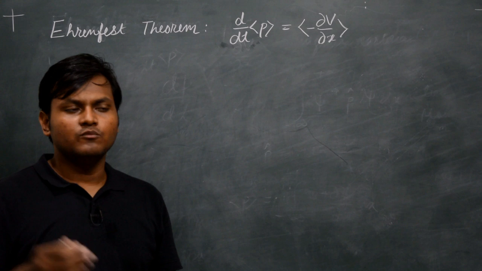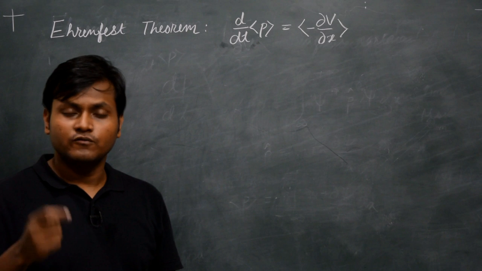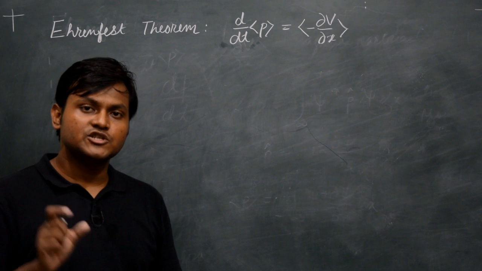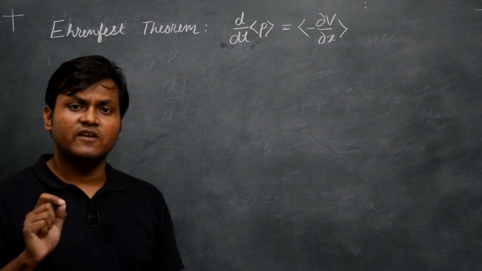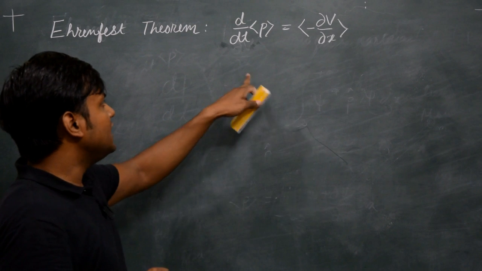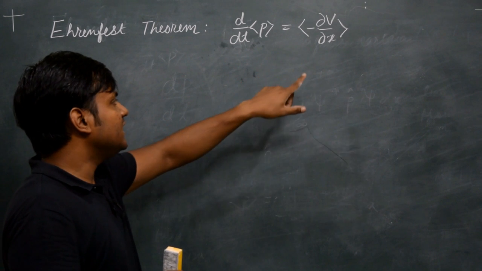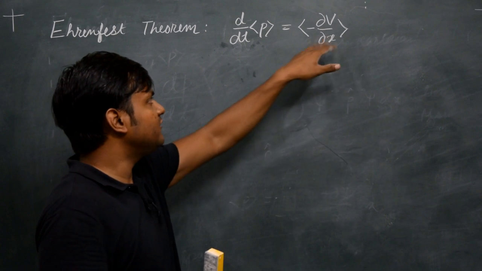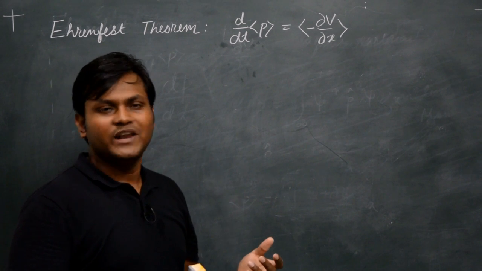mechanics. Newton's second law of motion, which relates force to acceleration, or force to the time derivative of momentum, is one of the fundamental expressions of classical mechanics. The equivalent expression is given in quantum mechanics by the Ehrenfest theorem. The relationship is basically that the time derivative of the expectation value of momentum is equal to the expectation value of the negative gradient of the potential. The negative gradient of potential is simply force, the force experienced by a particle in a given potential field.